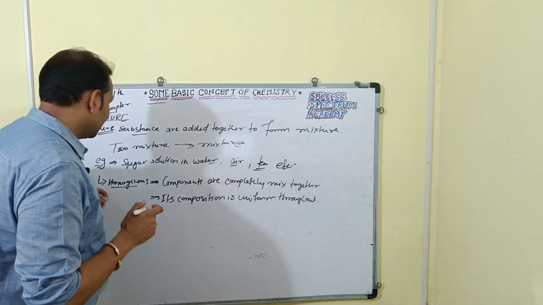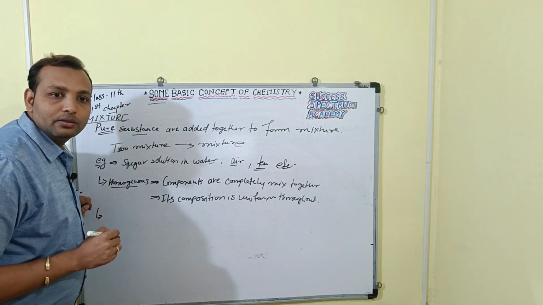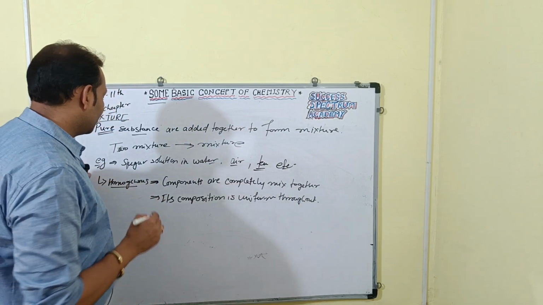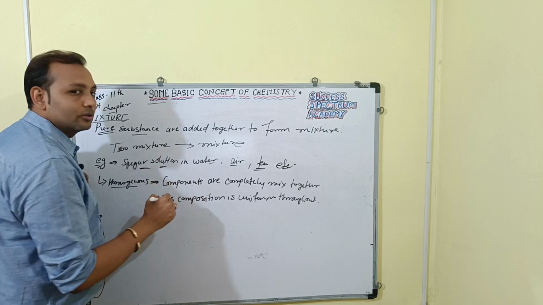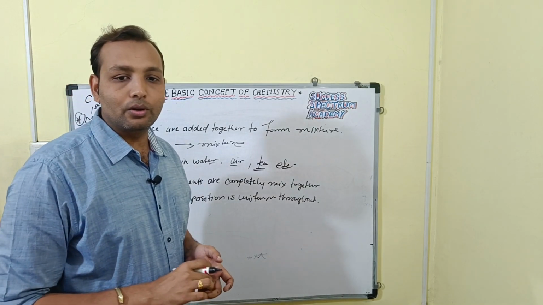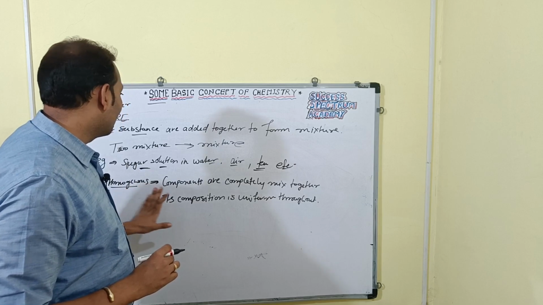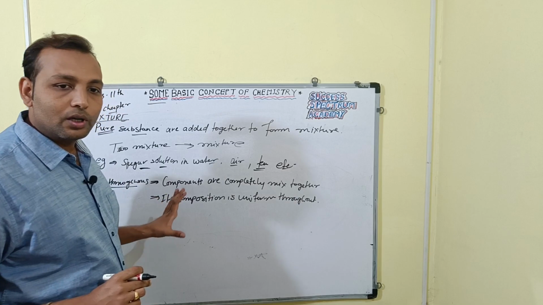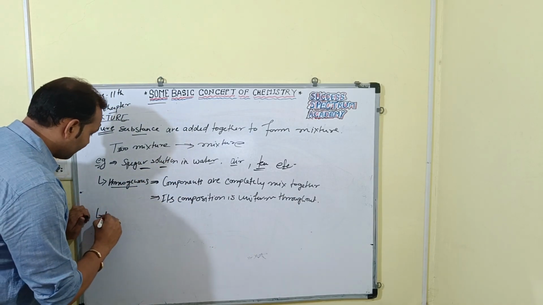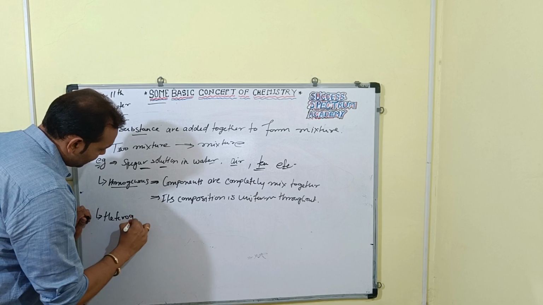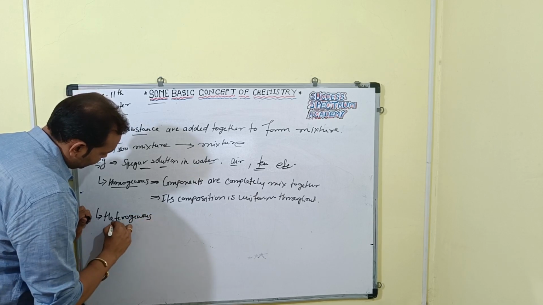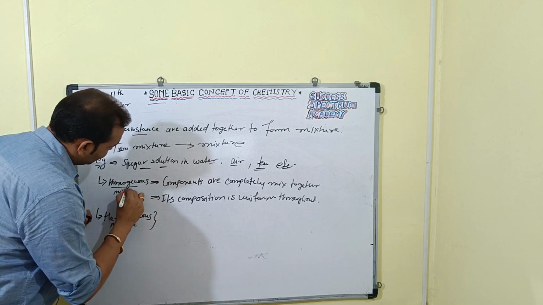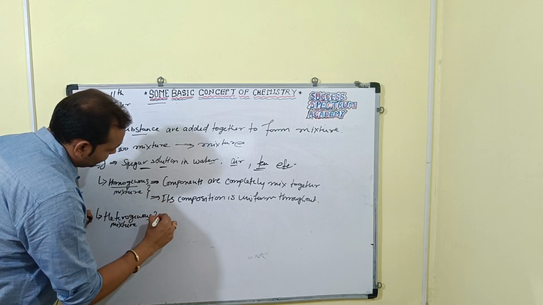Then heterogeneous. Examples of homogeneous mixtures: sugar solution, salt solution, air. If the components are completely mixed together, then it is homogeneous, or else heterogeneous, right? So here, heterogeneous mixture.